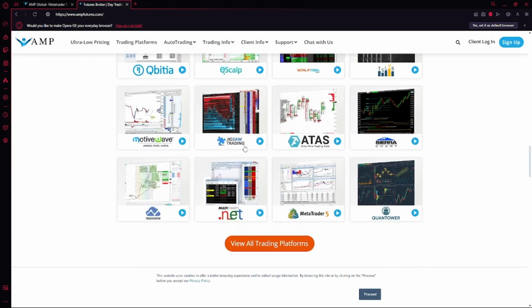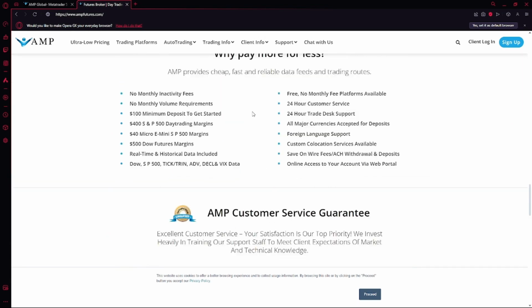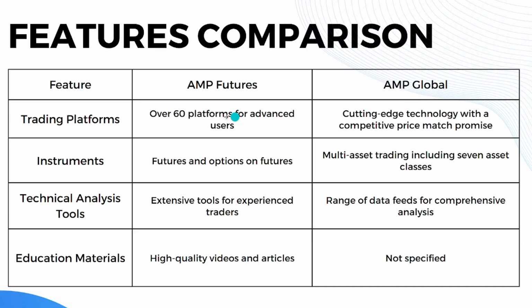So without any further ado, let's get started. Let's go directly to the feature comparison.